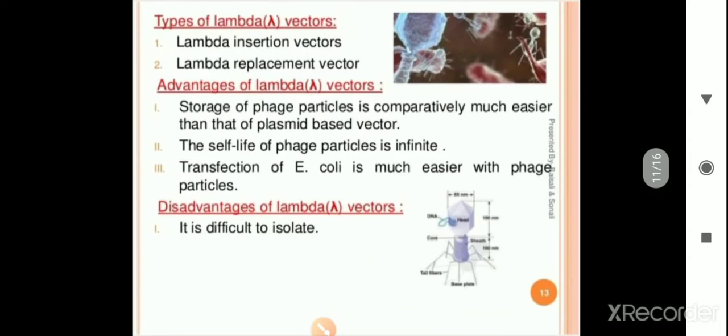Types of lambda vectors: the lambda insertion vector is one type, and the lambda replacement vector is the other. So here also there are two types of lambda vectors. Advantages of lambda vectors: storage of phage particles is comparatively much easier than plasmid-based vectors. The shelf life of phage particles is almost infinite, and transfection of E. coli is much easier with the phage particles.